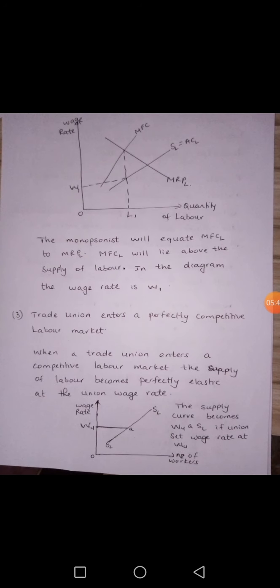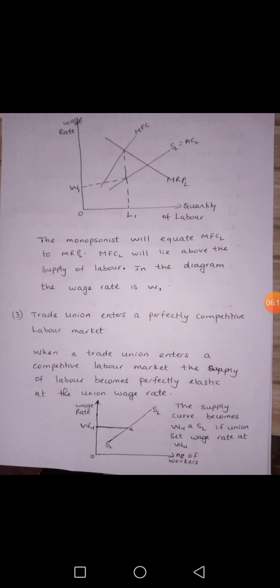So the monopsonist will equate marginal factor cost of labor to marginal revenue product of labor. So where marginal factor cost is equal to marginal revenue product of labor, this will be the number of workers employed, but the wage rate will be given by the supply of labor. So the wage rate in the diagram is W1 and the number of workers employed is OL1.